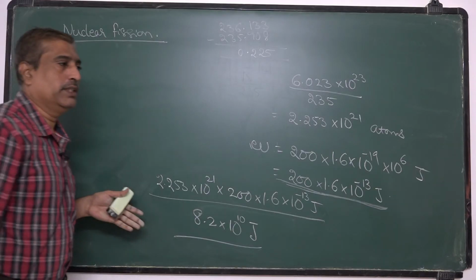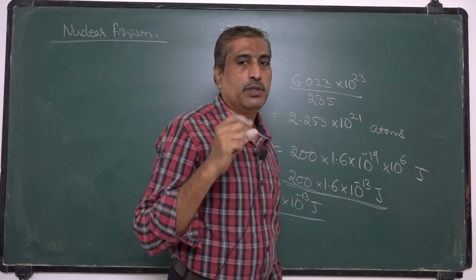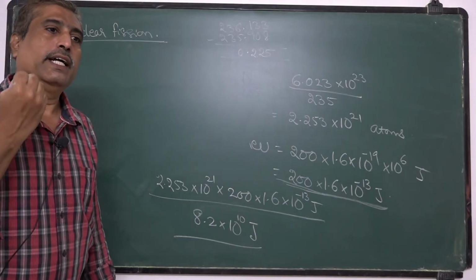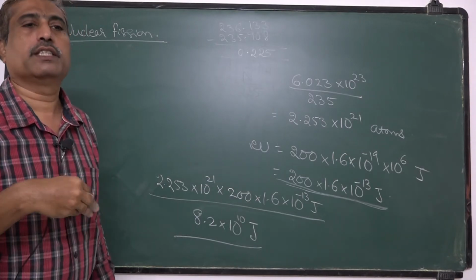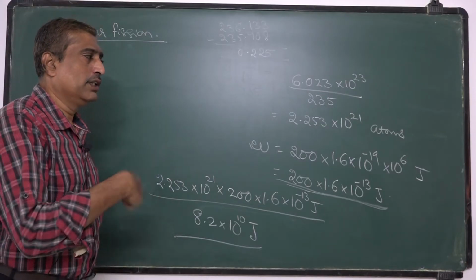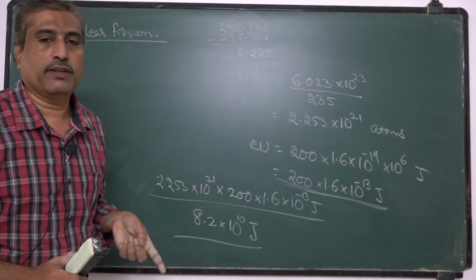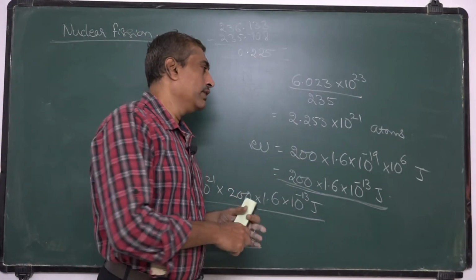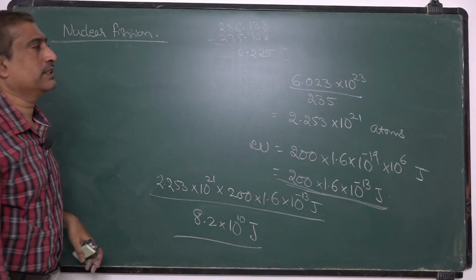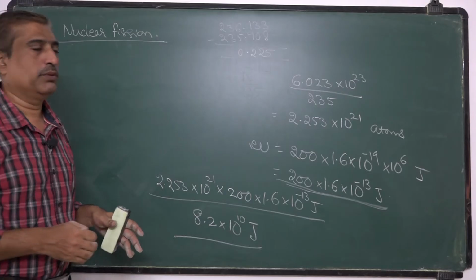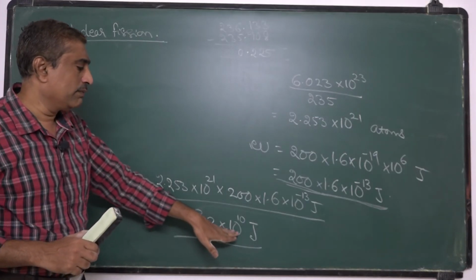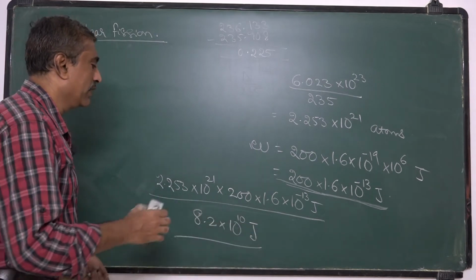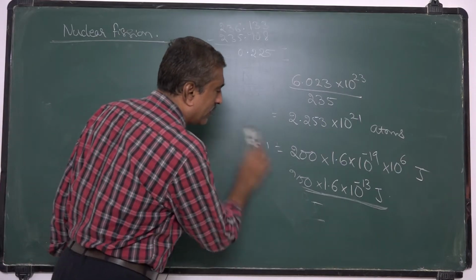So nuclear fission means the process by which an unstable nucleus, by colliding with a slow moving neutron, gives two stable nuclei with the release of energy, and that process is called nuclear fission. In the nuclear fission of uranium 235, for one fission 200 million electron volts of energy is released, and for 1 gram of uranium 235, 8.2 into 10 to the power 10 joules of energy is released.